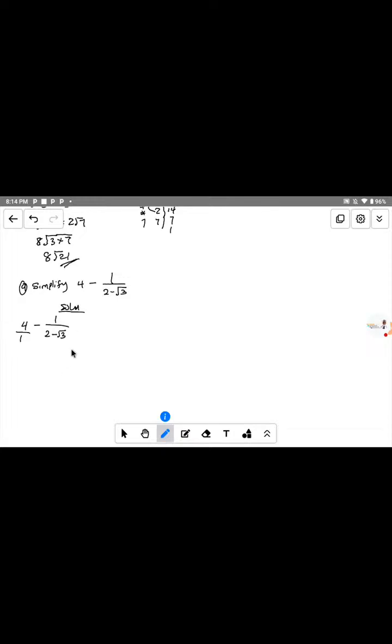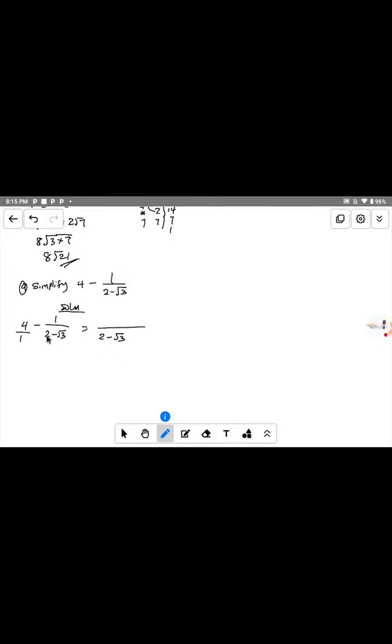So the next thing we have to do, since we have said that both parts are fractions, is to find the LCM of the denominator. Now let's look at the LCM of the denominator. We have 1 and 2 minus root 3. Now the LCM of 1 and 2 minus root 3 is what? It is 2 minus root 3. So that's why to be over, we have 2 minus root 3. That will be the LCM.